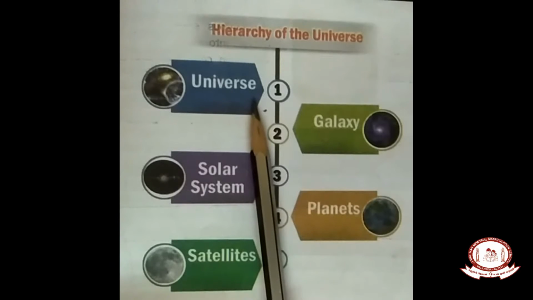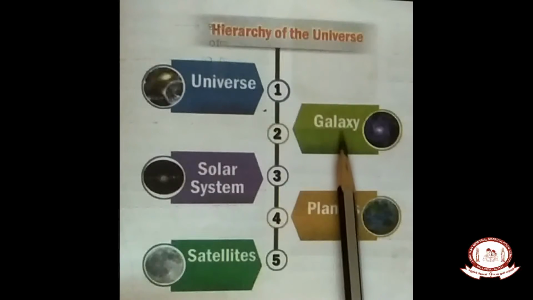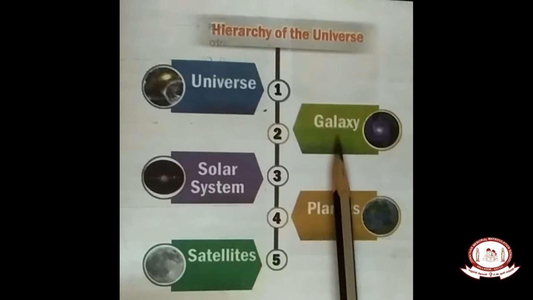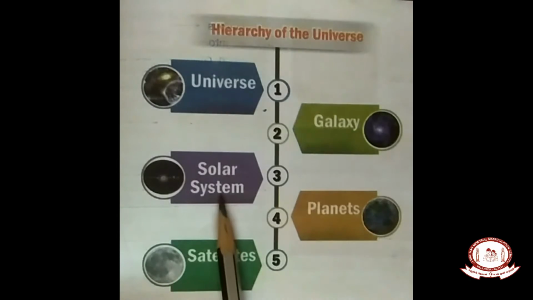What is universe? Universe consists of a lot of galaxies. There is a galaxy called Milky Way galaxy. In that Milky Way galaxy, the solar system is present. What is solar system, children? The sun and the 8 planets are said to be the solar system.